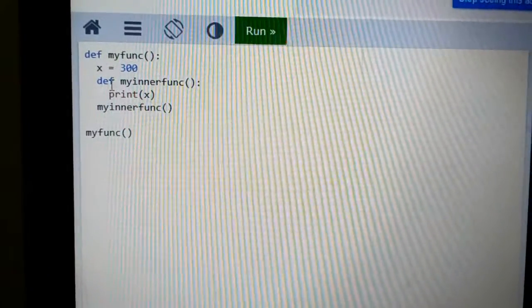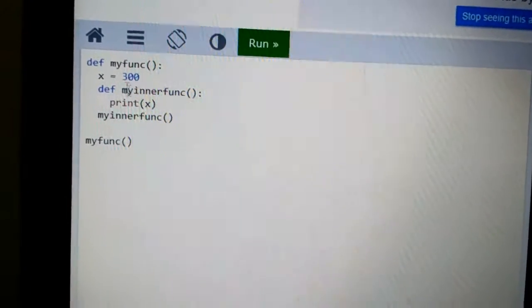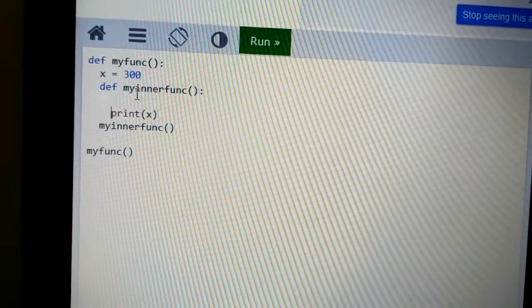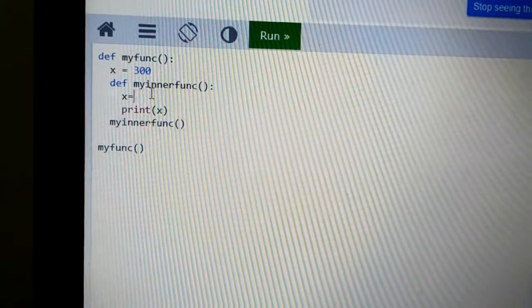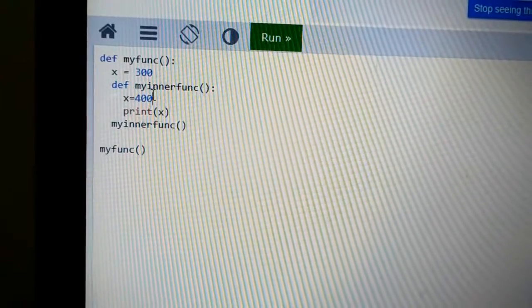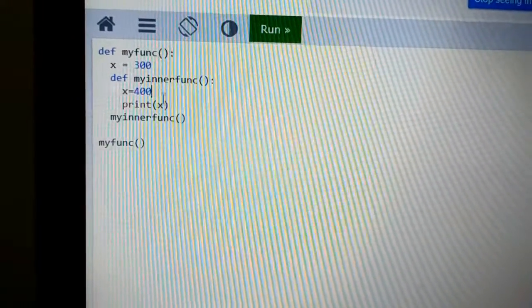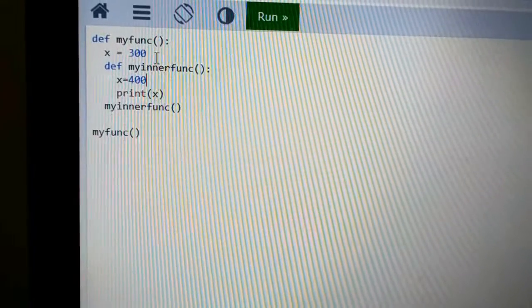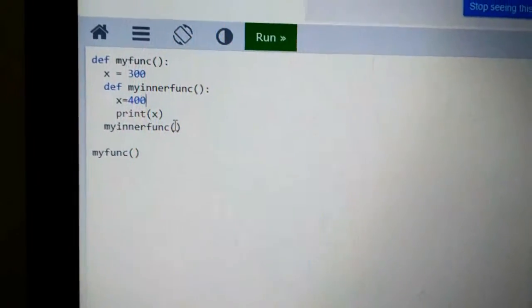In the second, def my inner function, I am creating another variable, that is x is equal to 400.